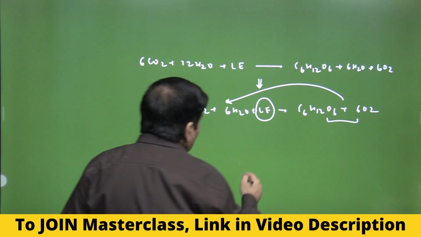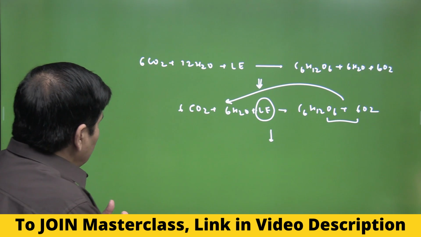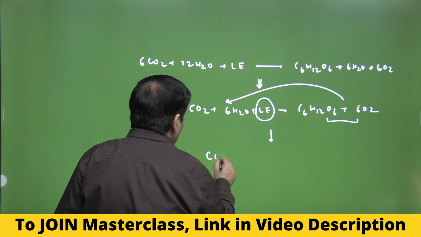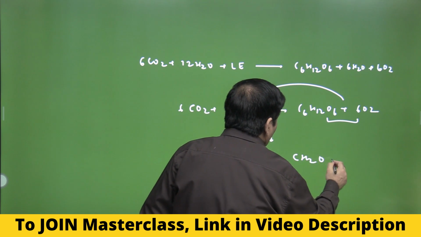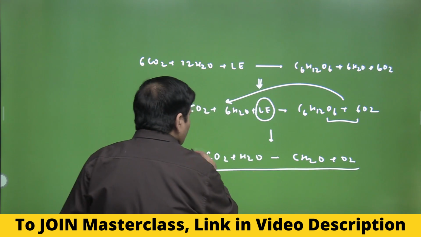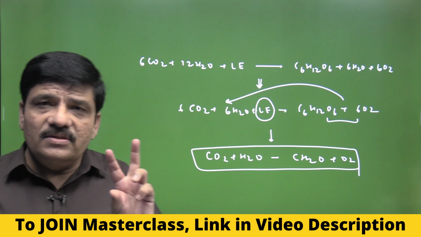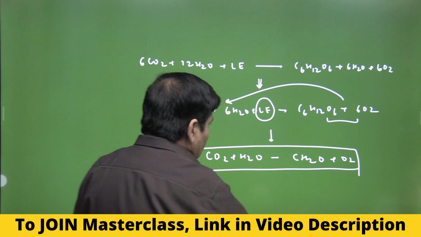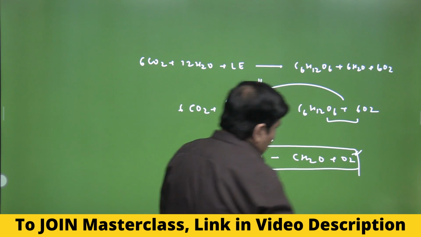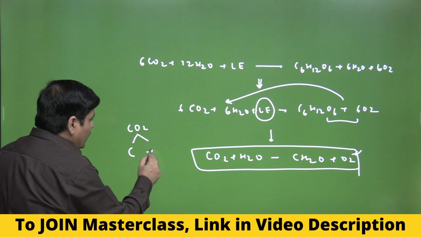Now, we can further simplify the equation by dividing by 6. So I get CO2 plus H2O giving CH2O plus O2. This becomes a very simplified equation of photosynthesis, but it actually creates a problem. Now what is the source of this oxygen? Is it carbon dioxide getting split into C and O2?